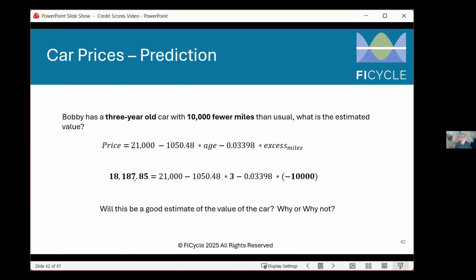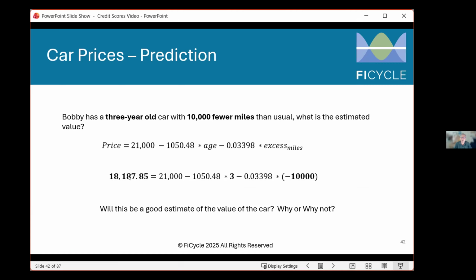Well, is that the price of the car? Well, why or why not? We really don't know much else about the car here, do we? We've only really put in two variables. It may be that this car was in an accident, and that certainly would change its value. It could be recently repainted, and it could look really great, and that could increase the value. Or any other number of things could have affected the value of this car relative to just knowing that it's 3-year-old with 10,000 fewer miles than usual.